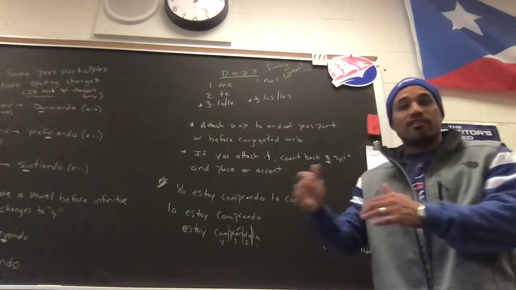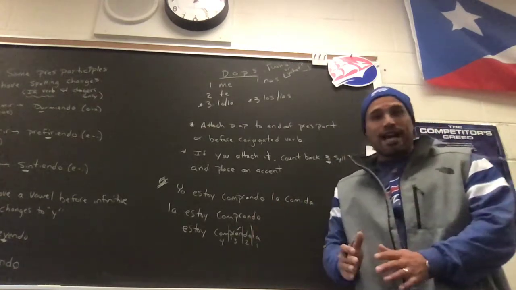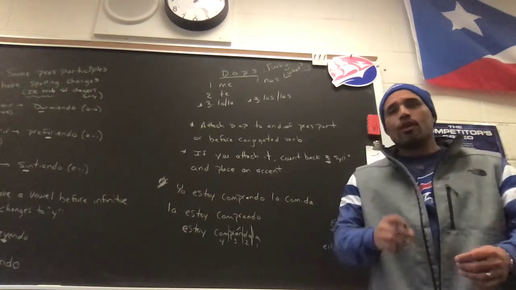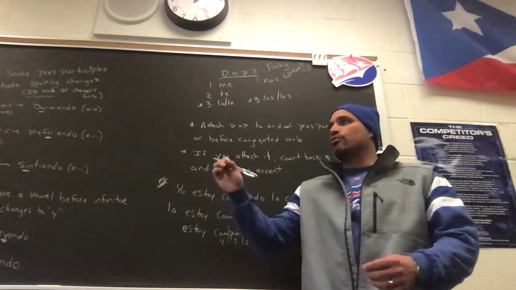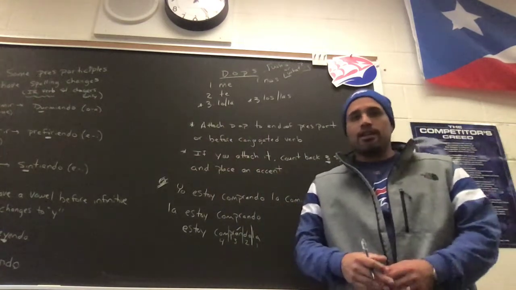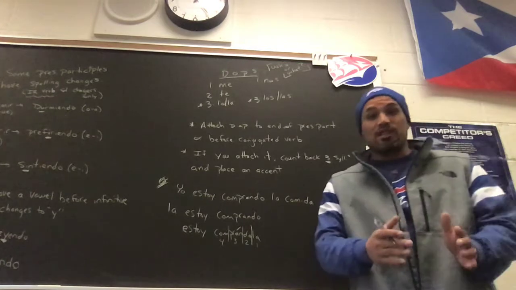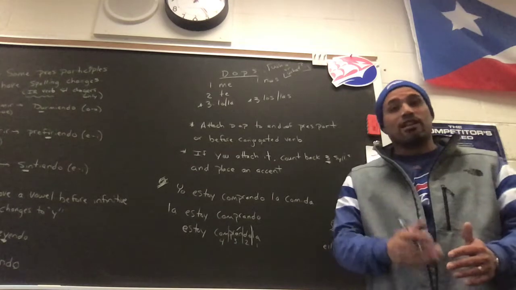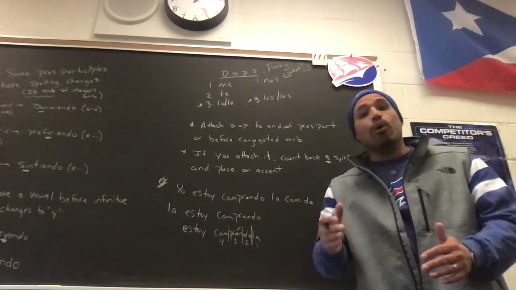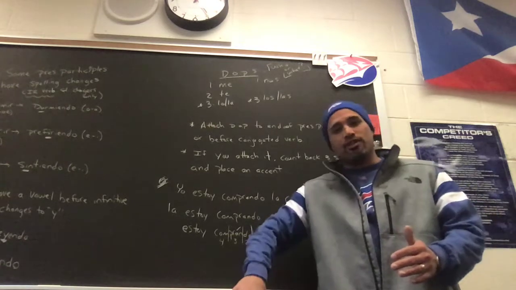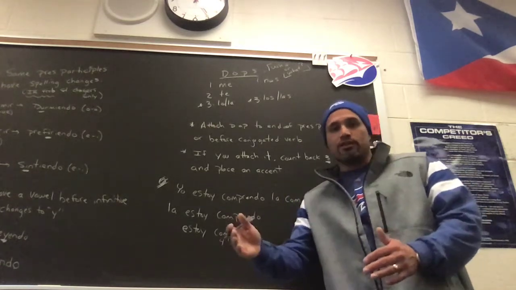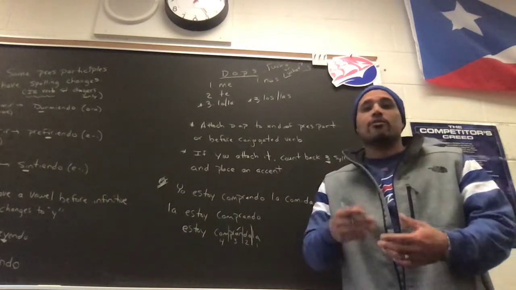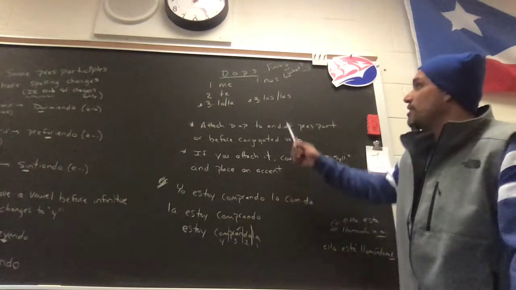So who or what is receiving the action from the verb, not who or what is doing the action. All right, so in the example of Sam throws the ball to Clarissa, the direct object isn't Sam. Sam's the subject. It's who or what is Sam throwing? He's throwing the ball. So the ball would be our direct object noun. We would want to get rid of it to say Sam throws it to Clarissa, right? So we would have to know what the word is for ball, what gender it is, and then we can get rid of the noun and replace it with its direct object pronoun.